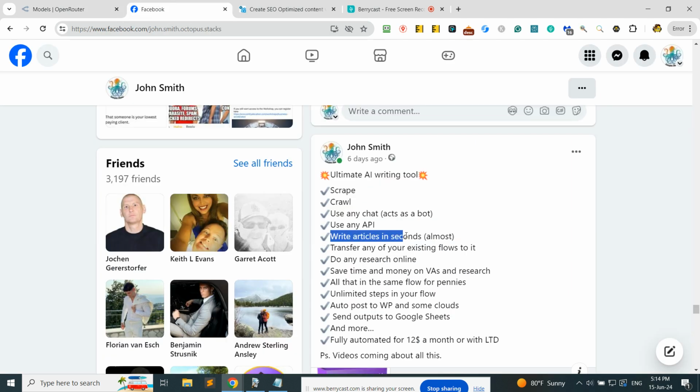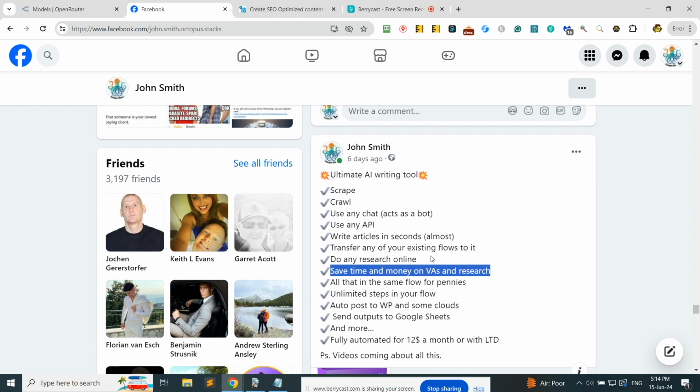Writes articles in seconds, okay, almost in seconds, but it's very fast and it's multi-threaded and so on. Transfer any of your existing flows to it. So, for example, if you have a current flow where you do research, where you're sending your VA to do some outlines, some briefs, you can transfer all this here without need for any VAs or for your own research. Do any research online. In today's world, AI can provide you almost any data available online. So from academic stuff to numbers or statistics, you can literally get almost anything there. Save time and money on your VAs and research.